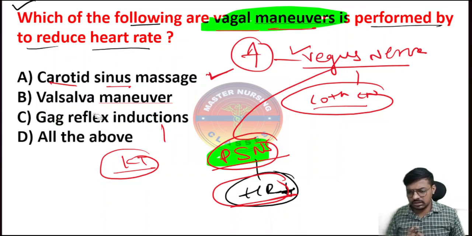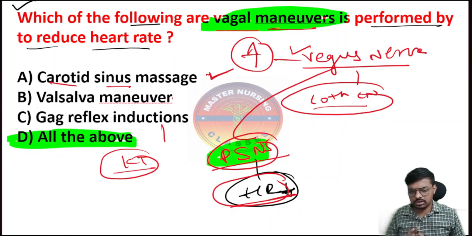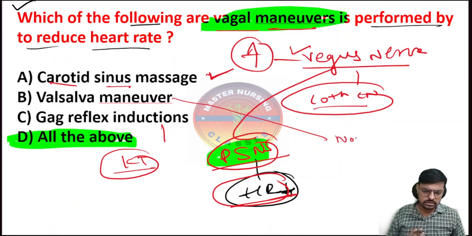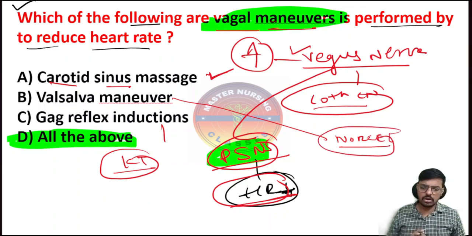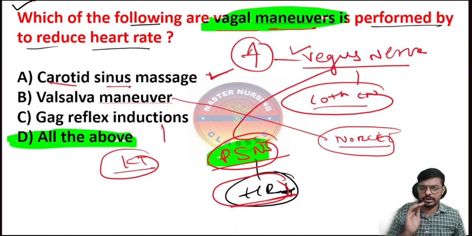Yes, all these three techniques we can perform as vagal maneuvers. So the correct answer is all of the above. It's important, and the next exam may ask this. The Valsalva technique in the treatment of tachycardia, to reduce the heart rate, is done by giving a syringe and asking the patient to push into the syringe. That is very important.